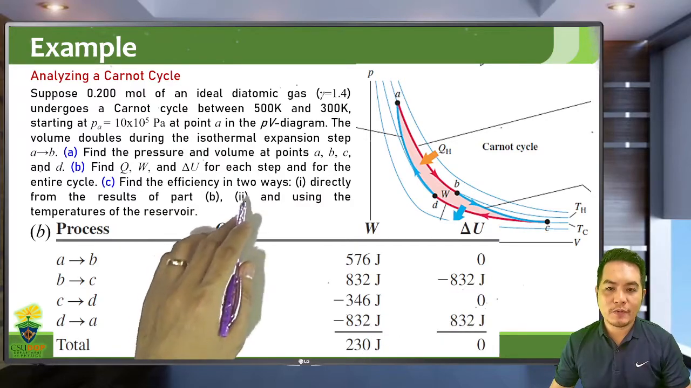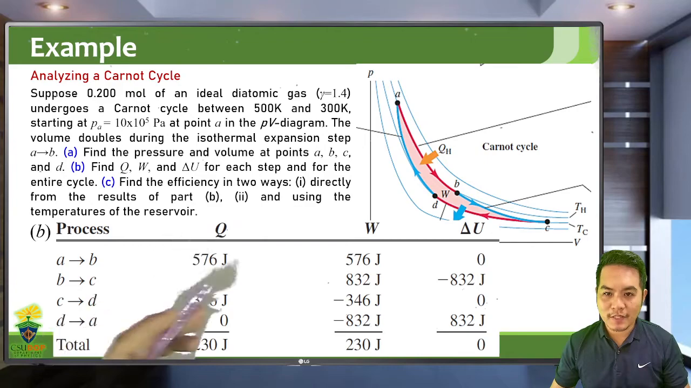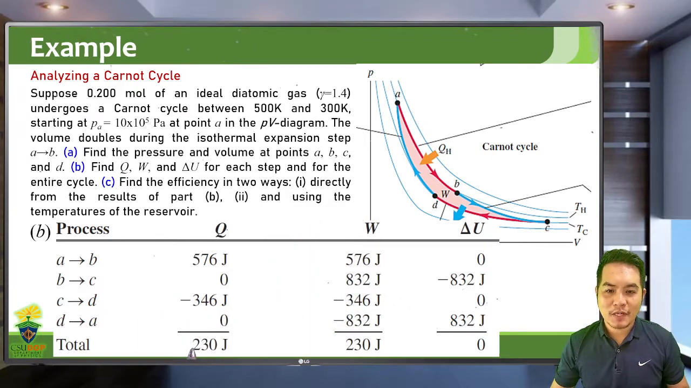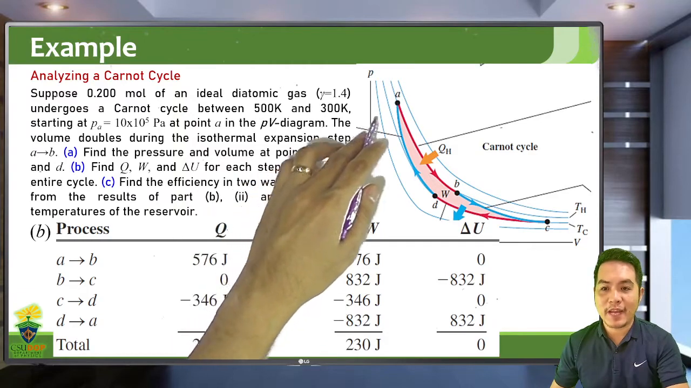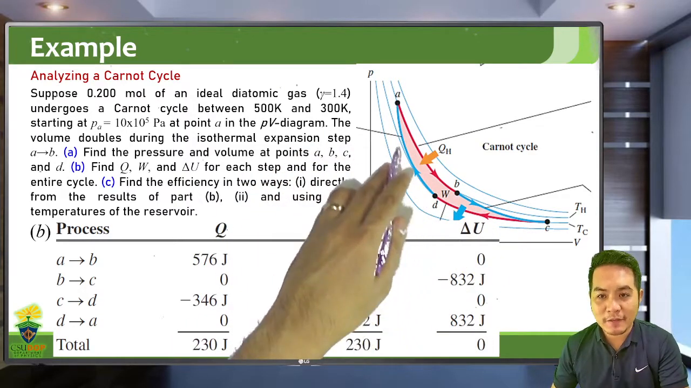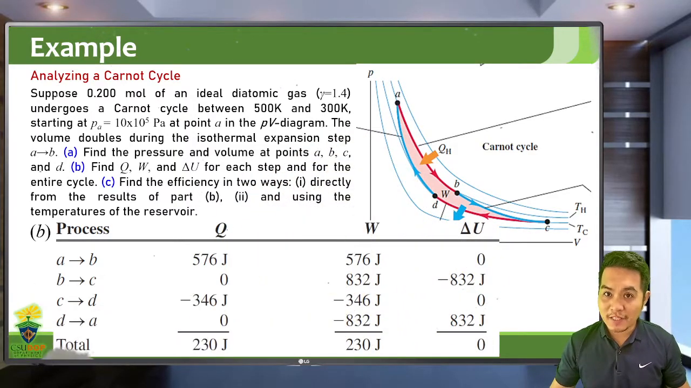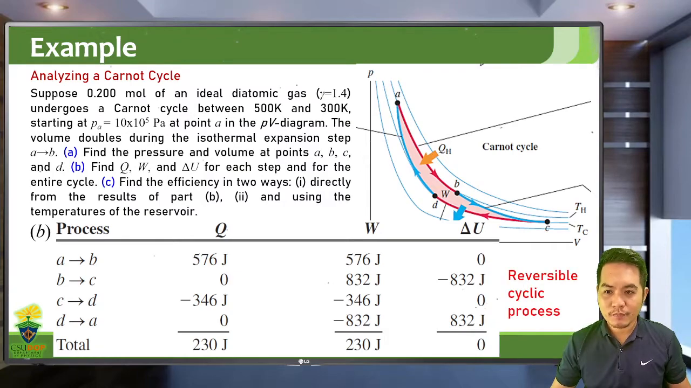You will notice that if you add all of the heat in the total process and add all of the work, they're actually equal to each other. And the total change in internal energy of the system is 0 because this is a cyclic process. Take note, if a process returns to its original state, so it starts from A to B to C to D and then back to A, that's a cyclic process. So you should expect that the change in internal energy of the whole cycle should be equal to 0. So it's a reversible cyclic process.